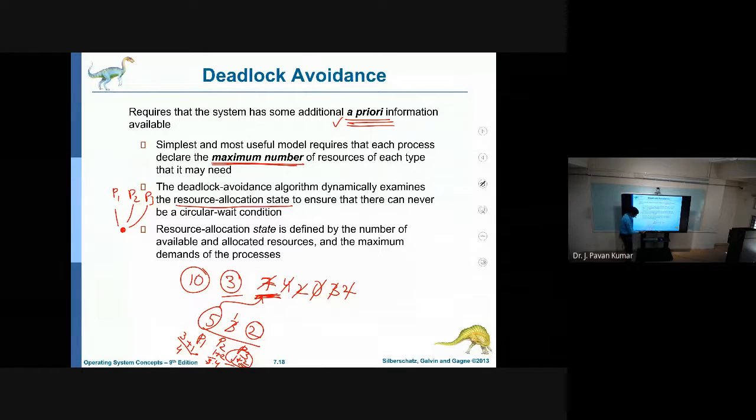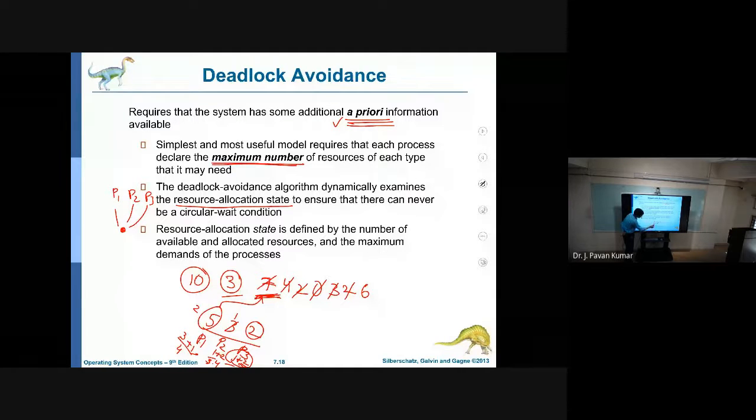Yes, please respond. P2 holding 4 resources. After its completion, P2 could release all the 4. Then the available resources will be 6. Why? Because 2 plus 4 resources which will be added by P2. Next, now P1 requires 2 more resources. Why? Because out of these 5, 3 we have already allocated.